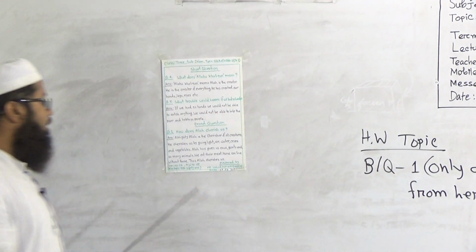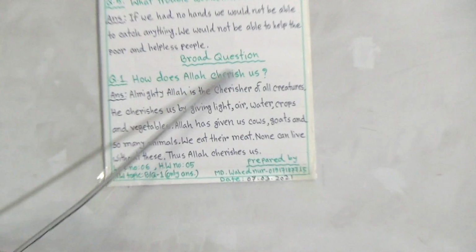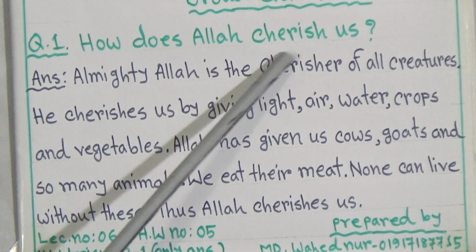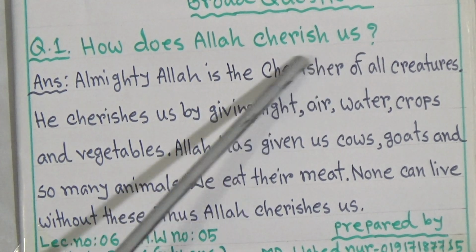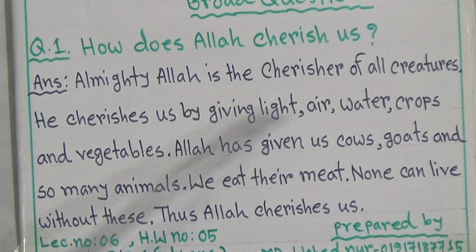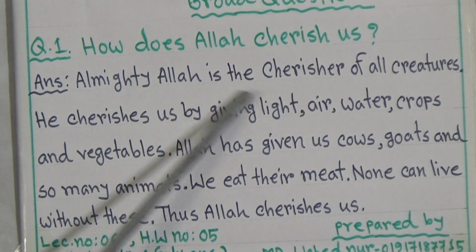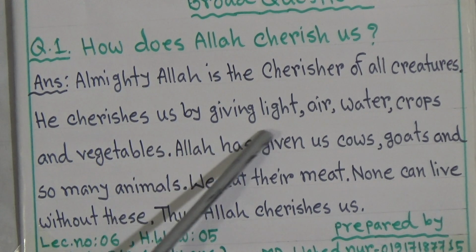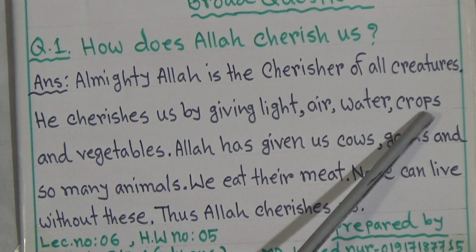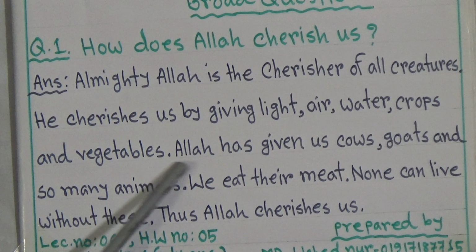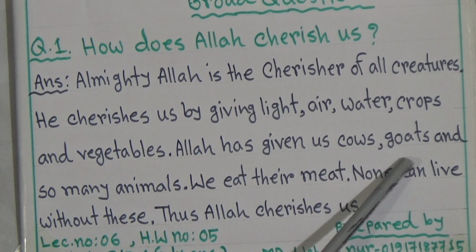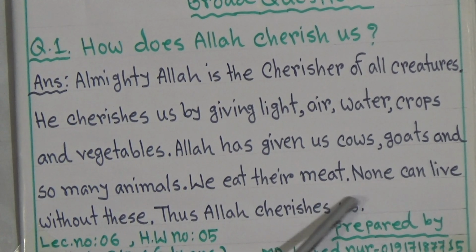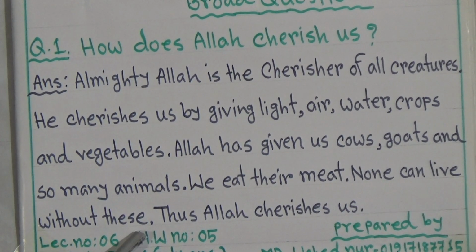Okay, now broad question number 1. You will find this question in your book. How does Allah cherish us? Cherish means rear, take care. Answer, Almighty Allah is the cherisher of all creatures. He cherishes us by giving light, air, water, crops and vegetables. Allah has given us cows, goats and so many animals. We eat their meat. None can live without this.